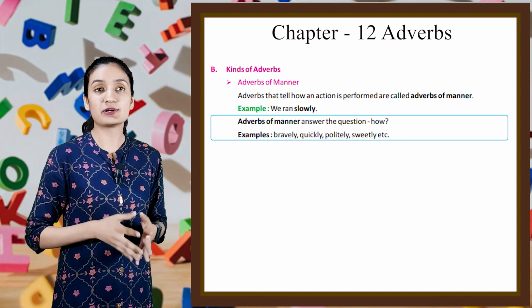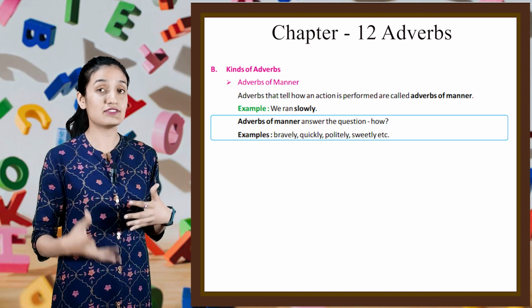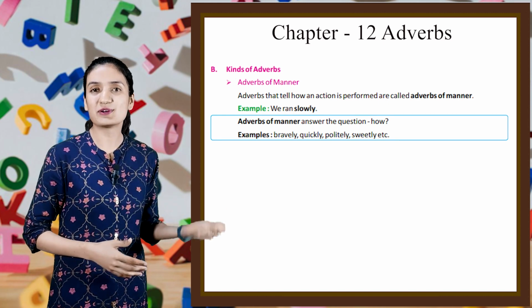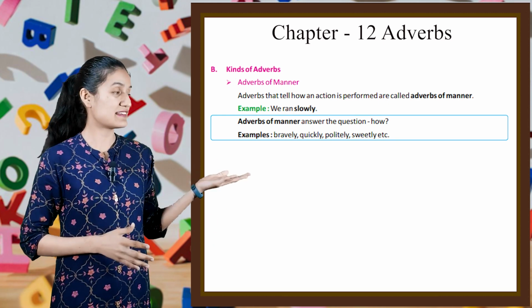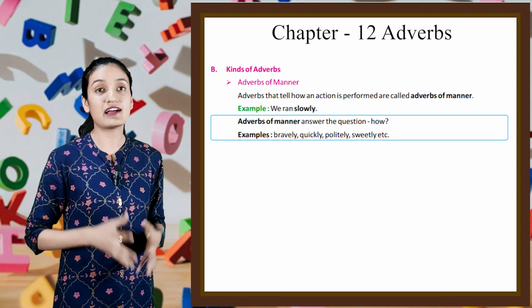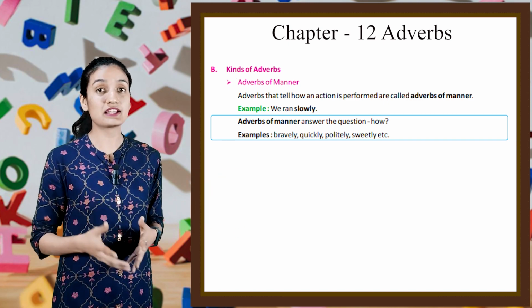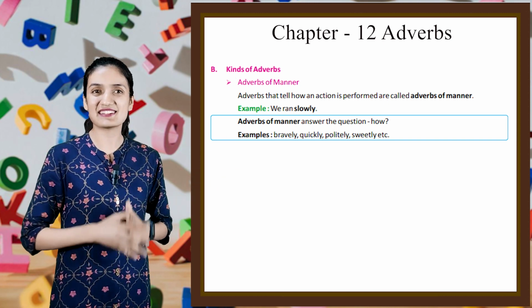Now, kinds of adverbs. Adverbs of manner. Adverbs that tell how an activity is performed are called adverbs of manner. Example, we ran slowly. Adverbs of manner answer the question how. Examples, bravely, quickly, politely, sweetly, etc.